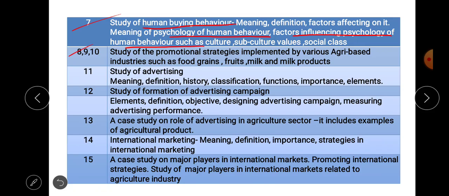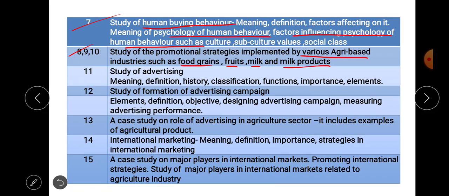Then the next practical exercises, that is exercise number 8, 9 and 10, are about the study of promotional strategies implemented by various agro-based industries, in which we are considering food grains, fruits, milk and milk products. We are going to discuss the different promotional strategies implemented in these particular agribusiness industries.